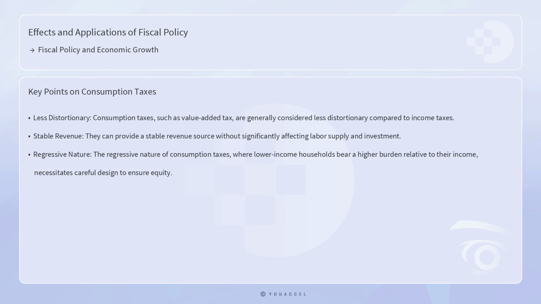Consumption taxes, such as value-added tax, are generally considered less distortionary compared to income taxes. They can provide a stable revenue source without significantly affecting labor supply and investment. However, the regressive nature of consumption taxes, where lower-income households bear a higher burden relative to their income, necessitates careful design to ensure equity.